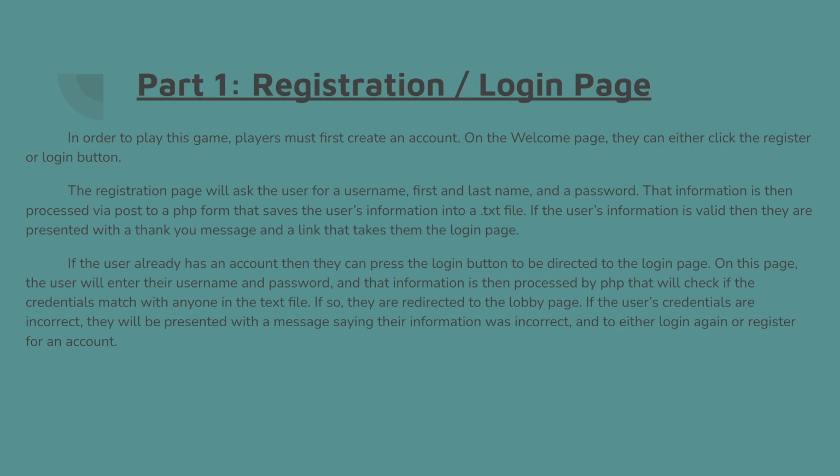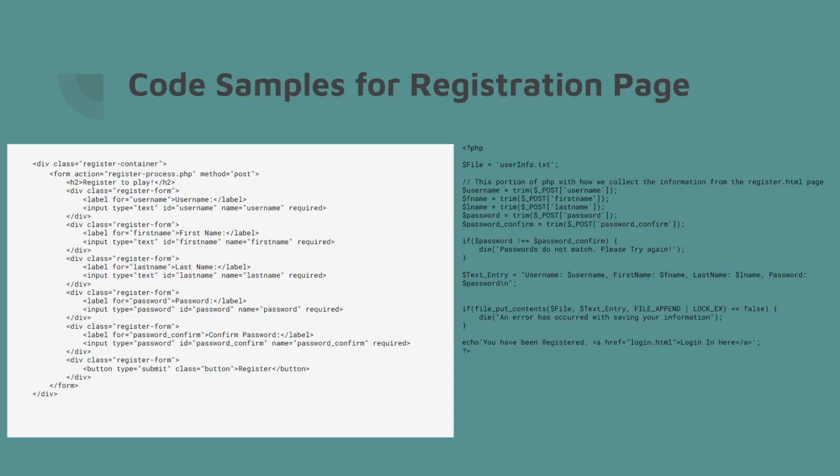If the user already has an account, they can press the login button and be taken to the login page. Here they'll enter their username and password. If PHP can see that the information matches anything in the text file, they'll be redirected to the lobby page, which is where they can choose to play the game or check out the leaderboard.